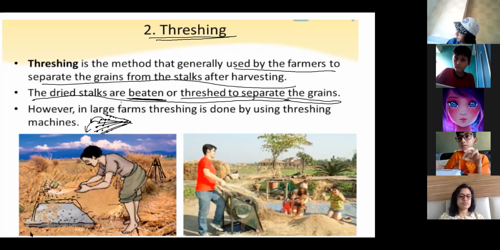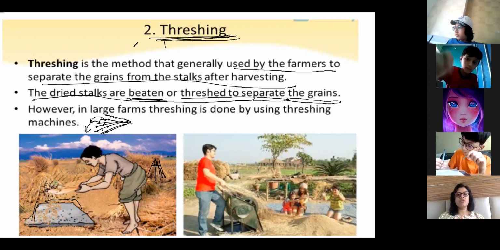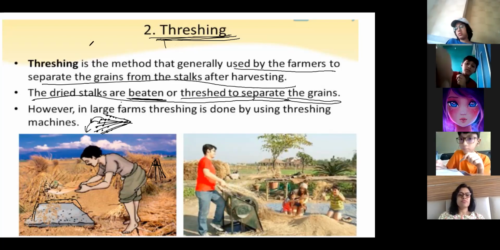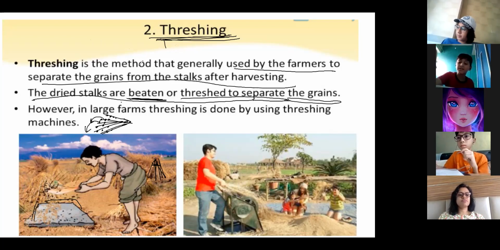Ma'am, what is the topic? The topic is threshing. This is the second method of separation. I mean the topic heading. Someone just speak the topic; you have not written it. I showed you: methods of separation of substances. No, ma'am, methods of separating substances from a mixture.